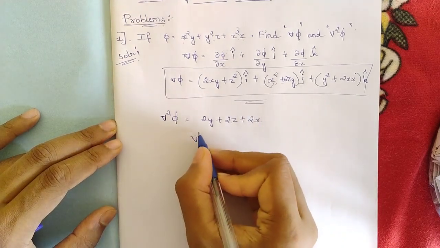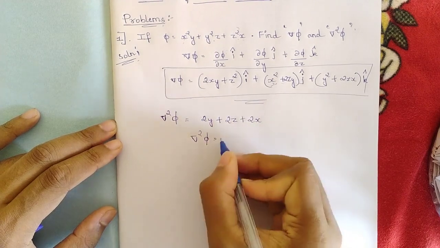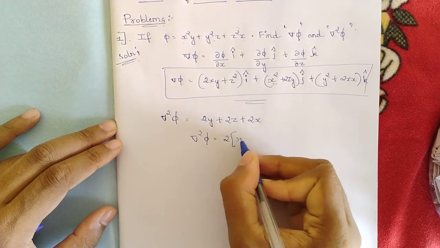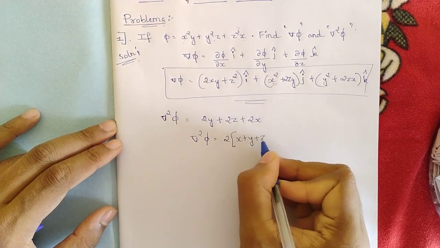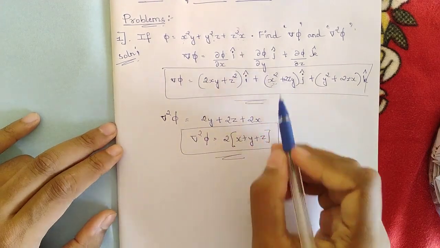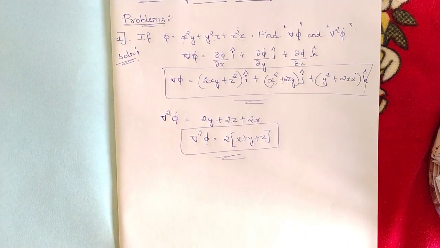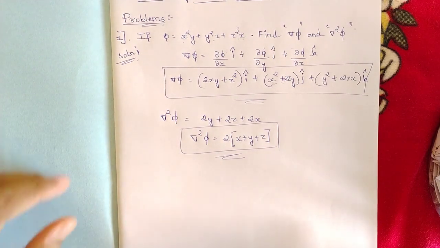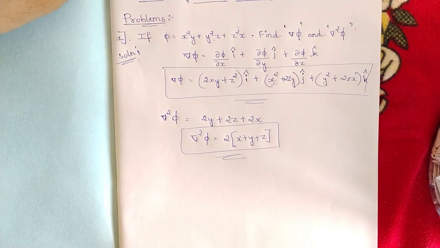So simply we can write del square phi is equal to 2 common, (x plus y plus z). So these are our answers for del phi as well as del square phi. Hope it is clear. So let us see one more problem.